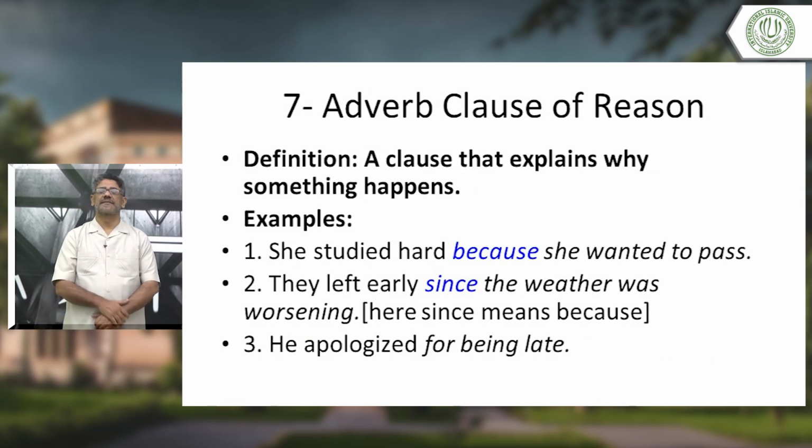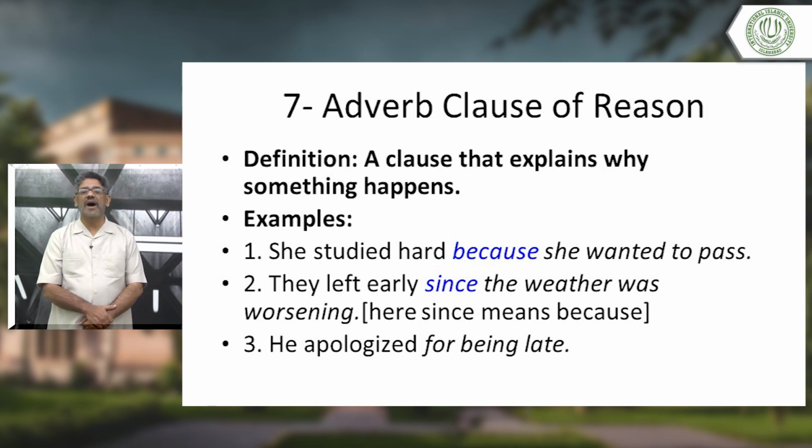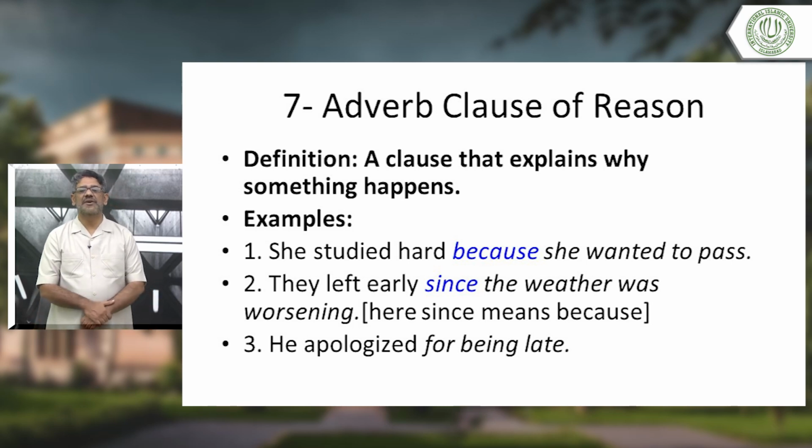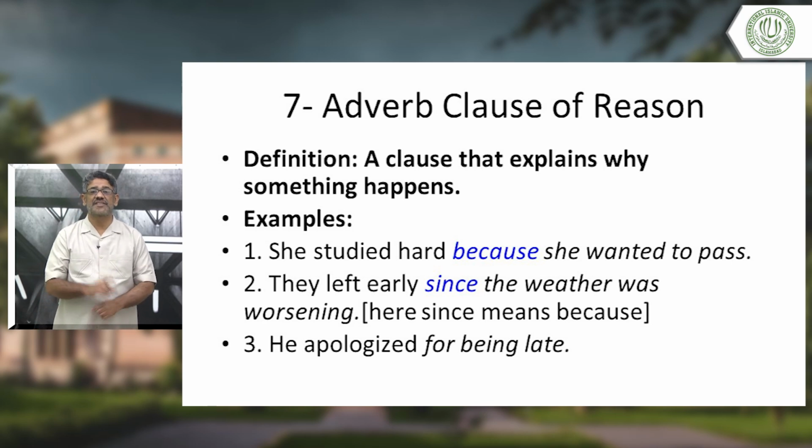Adverb clause of reason, a clause that explains why something happens. Example, she studied hard because she wanted to pass. Look at this because here. It is giving reason, because she wanted to pass. Adverb clause of reason.